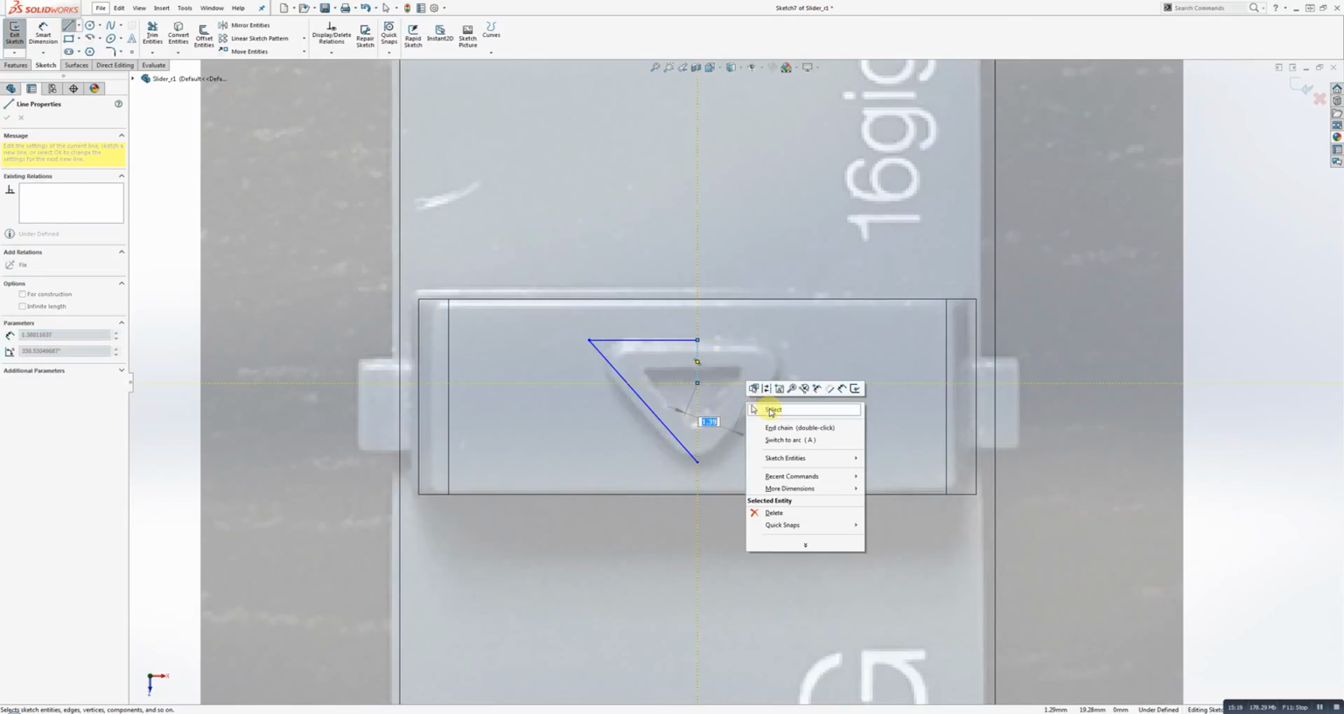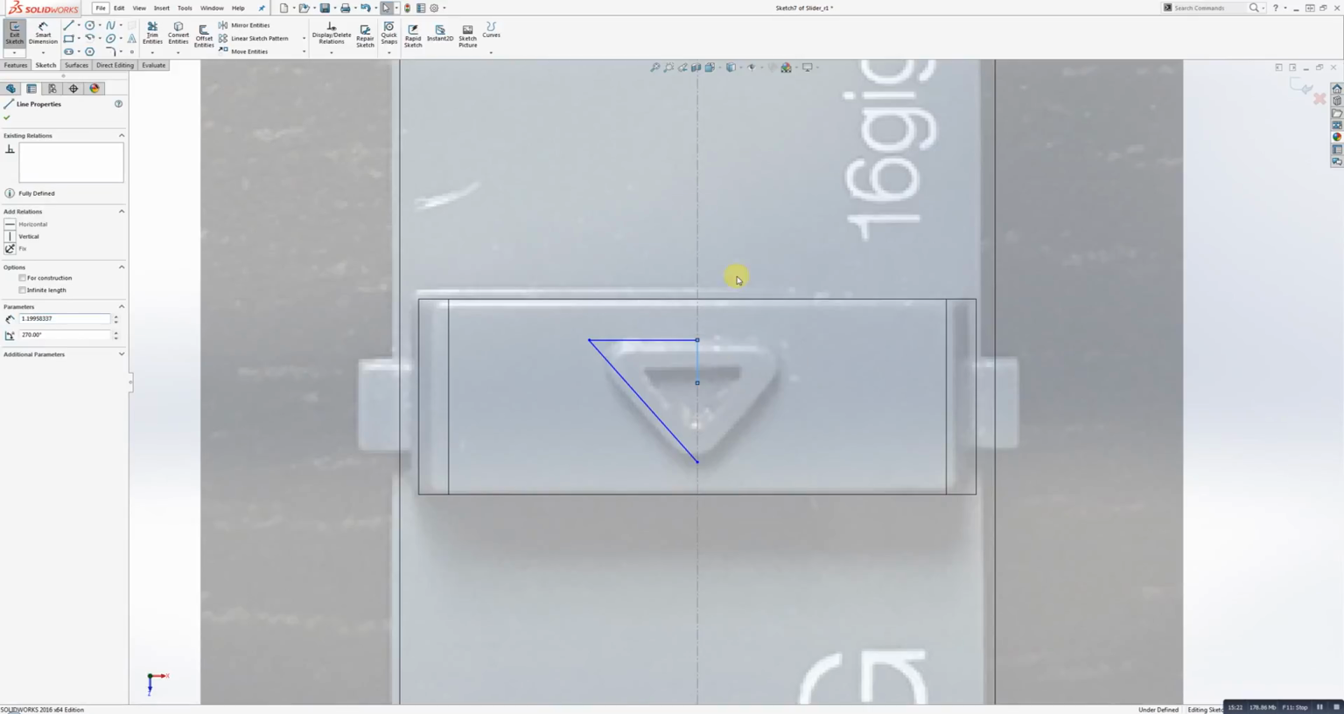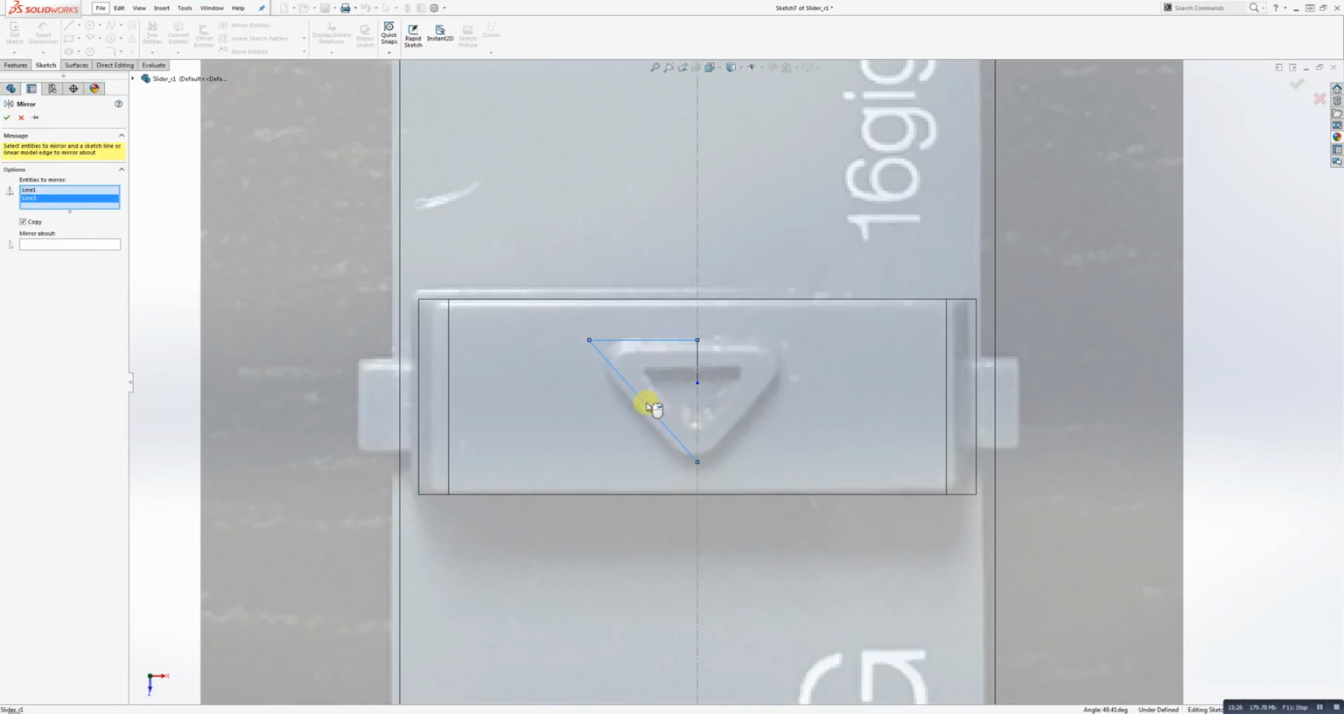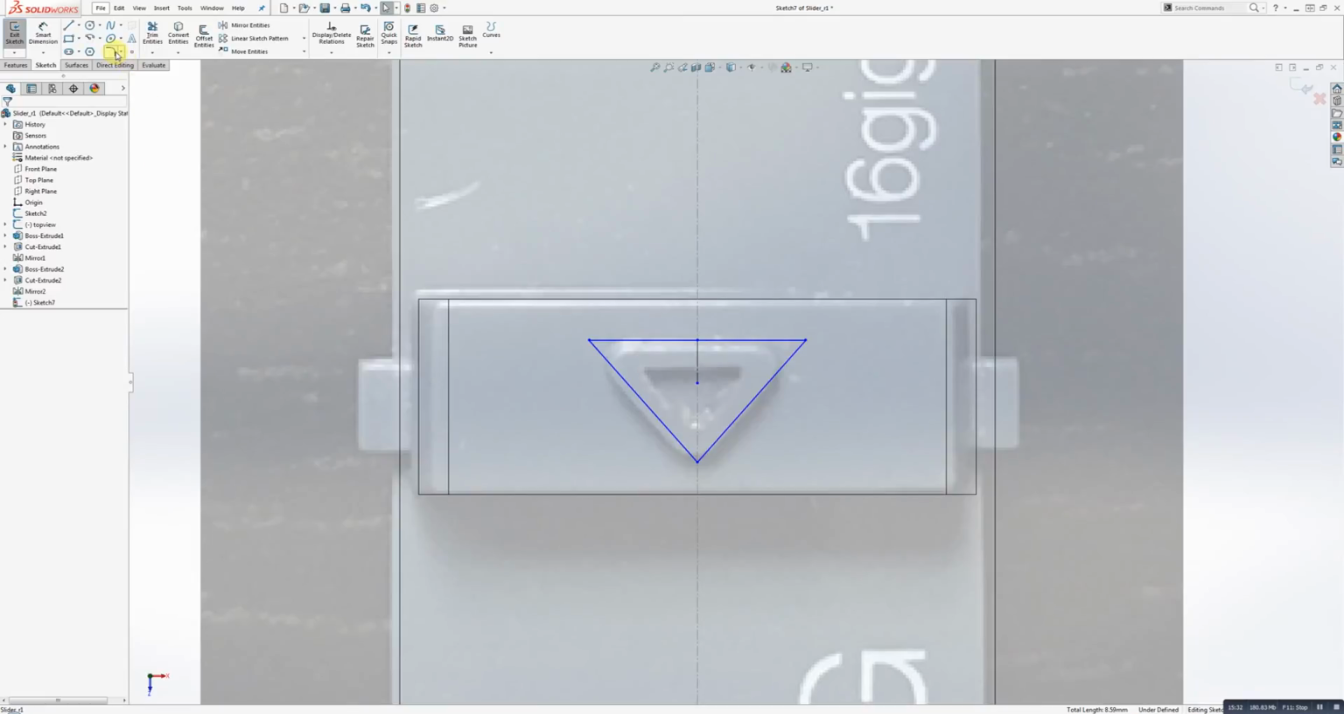Okay, change that to construction geometry. I'm going to go mirror entities. I'm going to mirror these two sketches about this center line. Okay, and I'm going to use this tool up here. This is the sketch fillet tool.